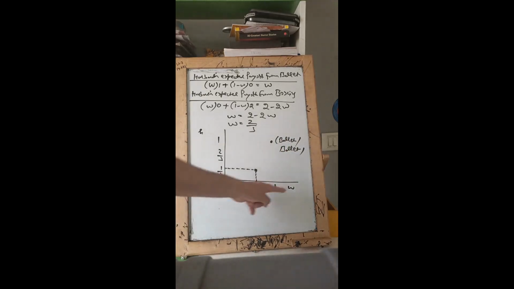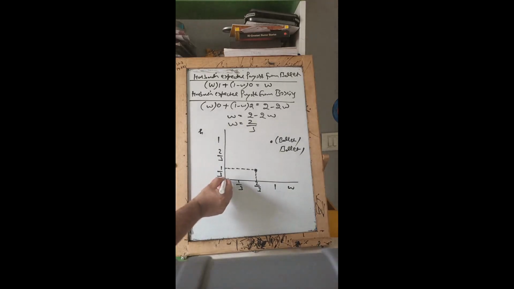Well guys, W being 0 means that the probability of the wife going to ballet is 0. That means the probability of the wife going to boxing is 100%. Same here, H is 0. Well, H was the probability of the husband going to ballet. Now, don't you think so? If H is 0, that means there is a 100% probability that the husband is going to a boxing match. So this again is your third Nash equilibrium. This will be about boxing and boxing.